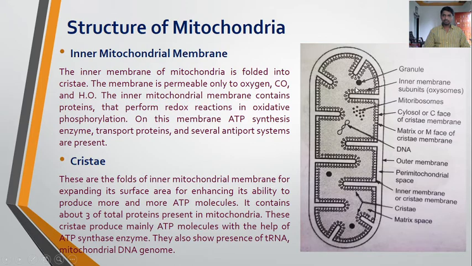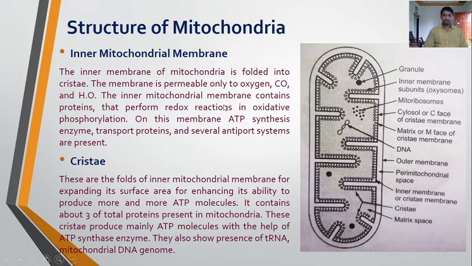So this is known as the cristae. These are the infoldings present towards the matrix portion of the mitochondria, referred to as the cristae. Now the inner membrane of mitochondria is folded into cristae. The membrane is permeable only to oxygen, CO2 and water.